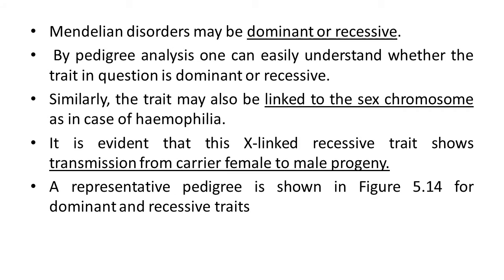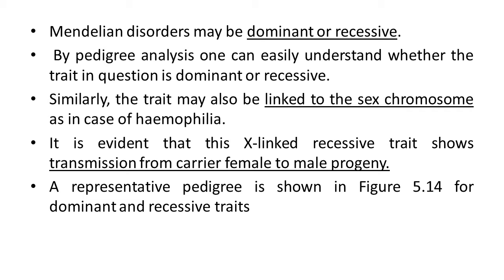Some features of these Mendelian disorders. As we know, it is a mutation of a single gene. It may be dominant or recessive, so both possibilities are there. In a gene, two types of alleles are there, either dominant or recessive, so the disorder may be due to a dominant or recessive allele.